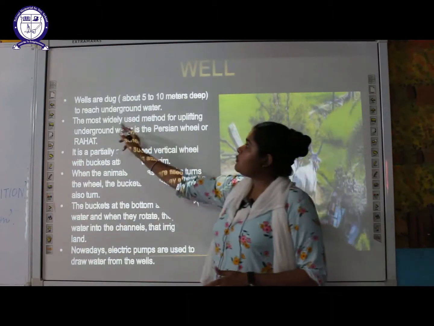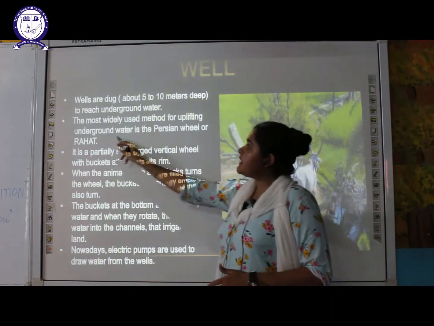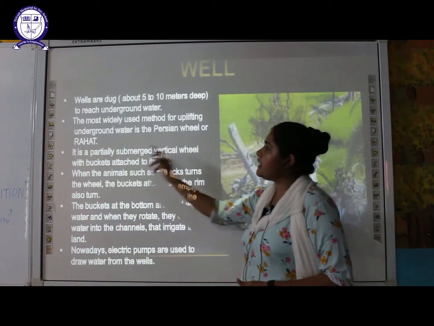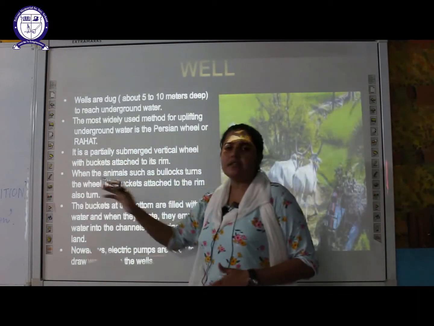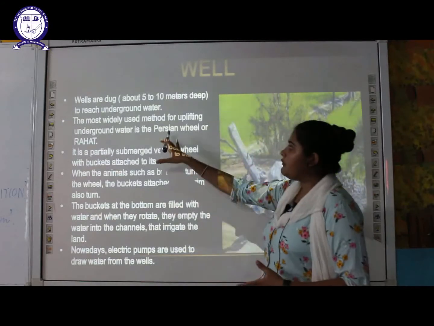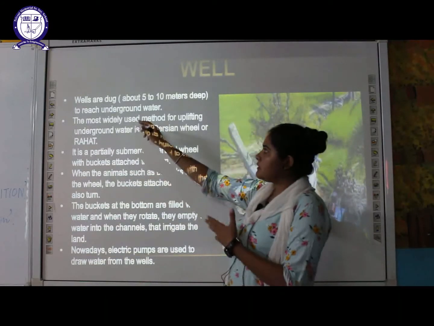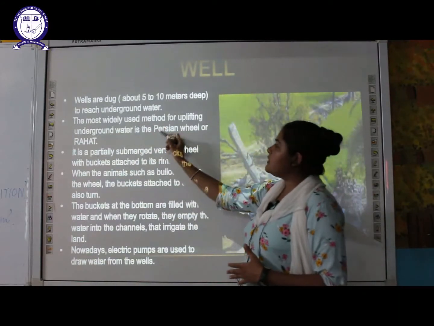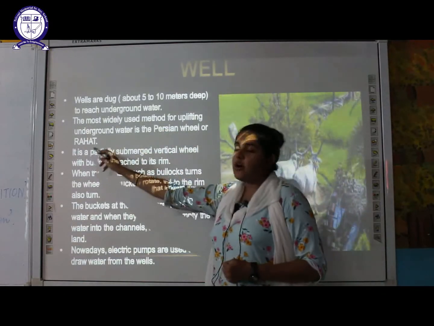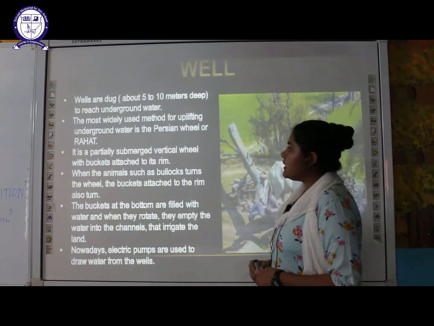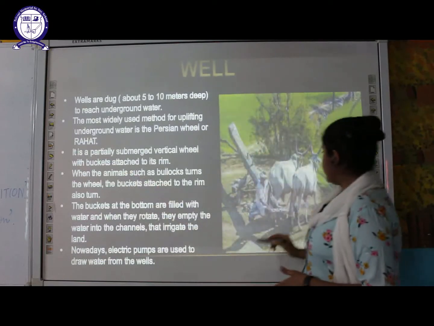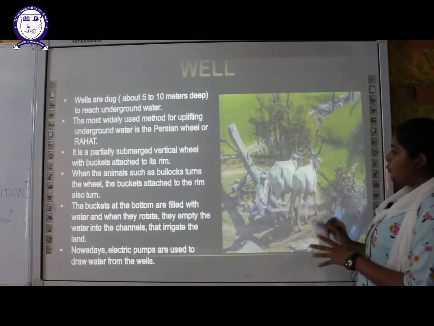The most widely used method for uplifting the groundwater is a Persian wheel, also called rahat. This is an ancient method of obtaining groundwater from wells. As you can see here, there are two wheels.